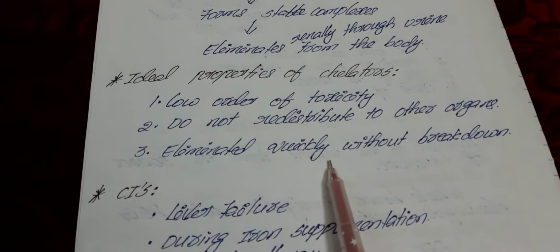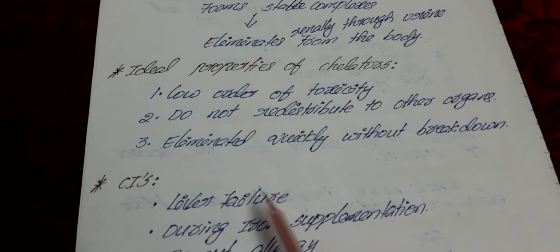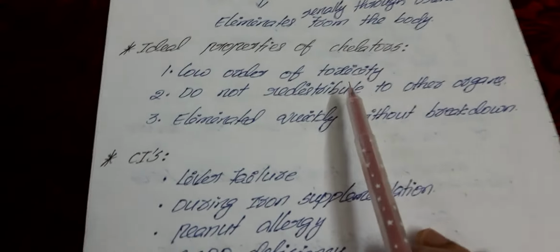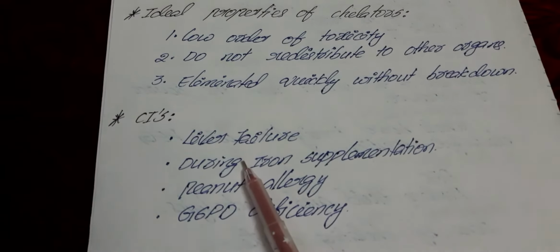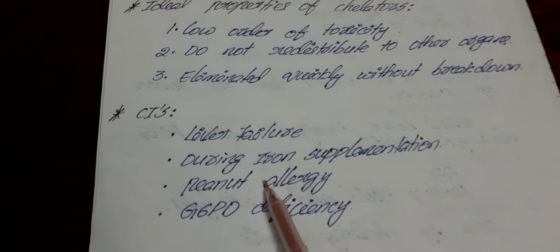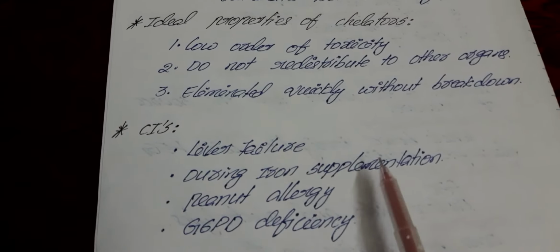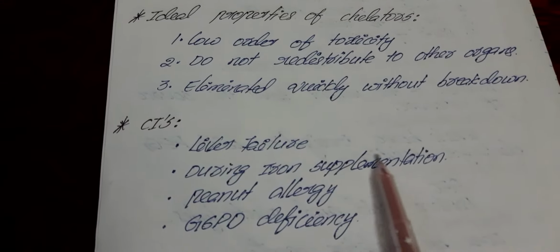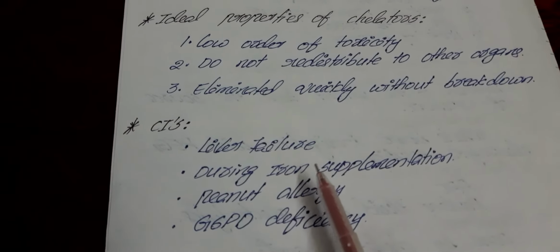Normally these chelators are also chemical substances, but they won't break down in the body and are eliminated fast through the urine. Next, the contraindications of chelating agents: in these conditions we should not use chelation therapy. In case of liver failure, and during iron supplementation, if the patient is taking any iron supplementation, we should not use these chelating agents.